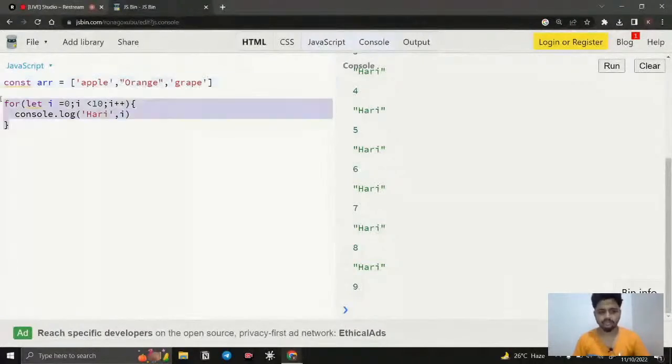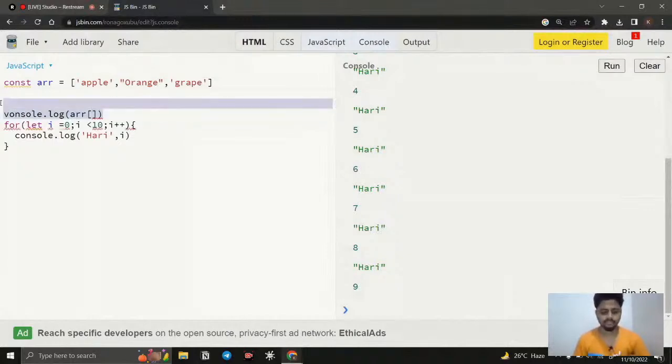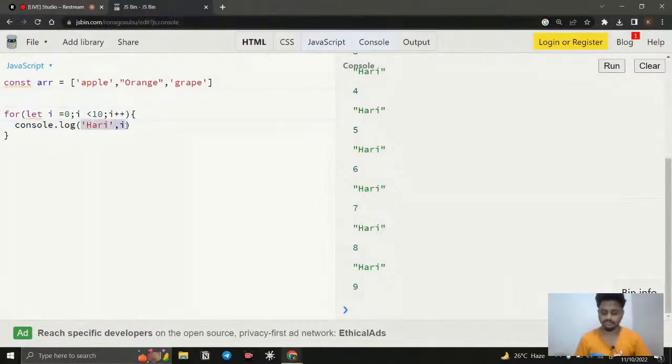So how can we use the loop? We can iterate each and every element in the array. Normally what we do is use console.log, and to access the array we just write the array and its indexes. But how do I do this automatically? We can do it here. Instead of this, I am going to remove this one, and here I am declaring a variable, let i equal to 0. If i is, instead of giving the constant value 10, I am going to say arr.length. What is this arr.length?